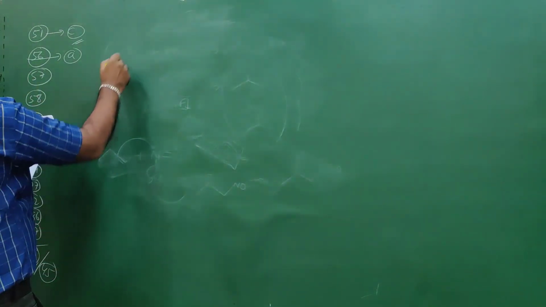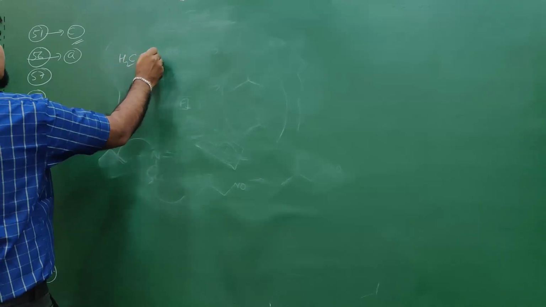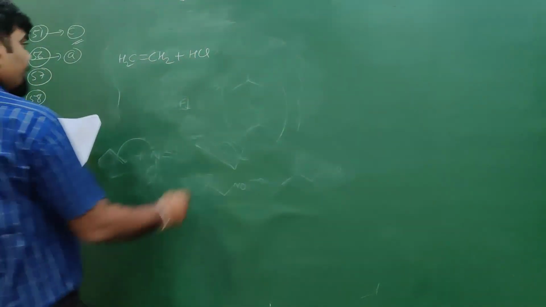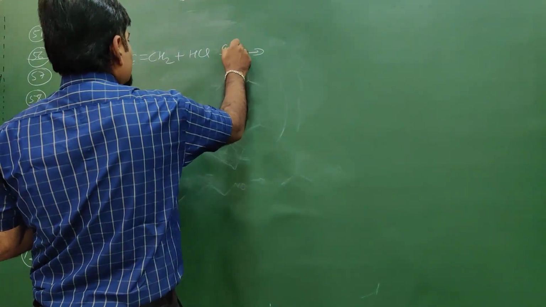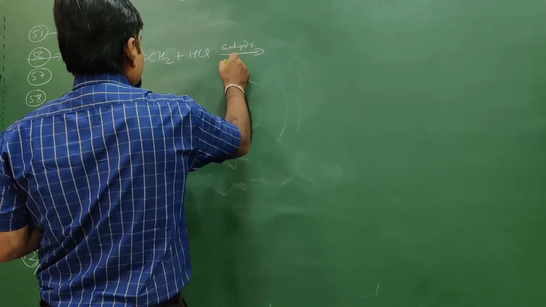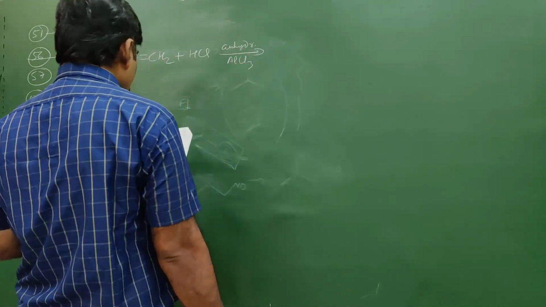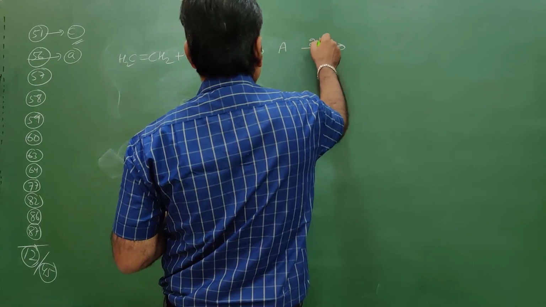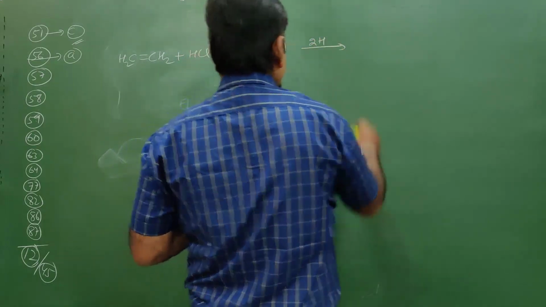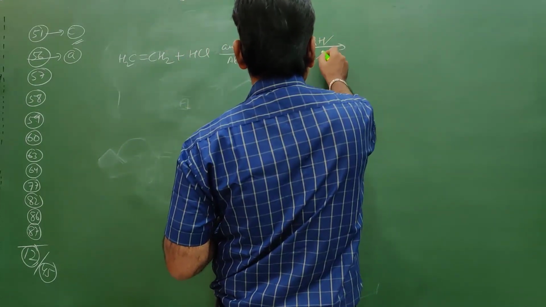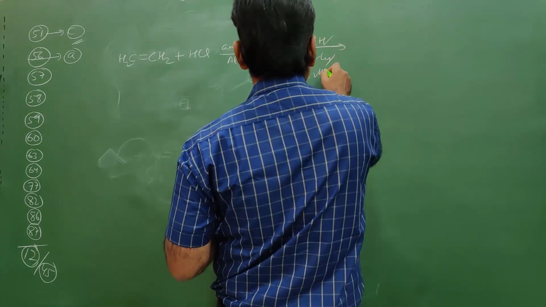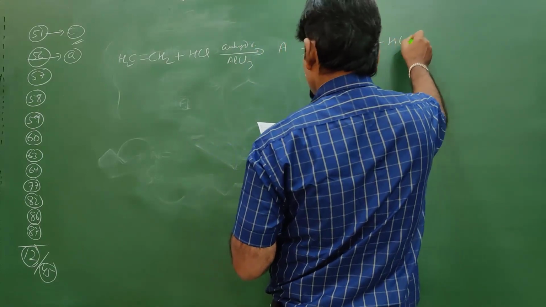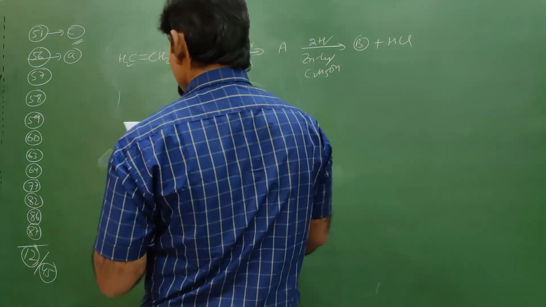The reaction is CH2=CH2 plus HCl in the presence of anhydrous AlCl3. Then it forms A. Now this A undergoes reduction in the presence of zinc-copper couple and ethanol, C2H5OH, giving rise to B plus HCl. So we need to identify the structure of B.